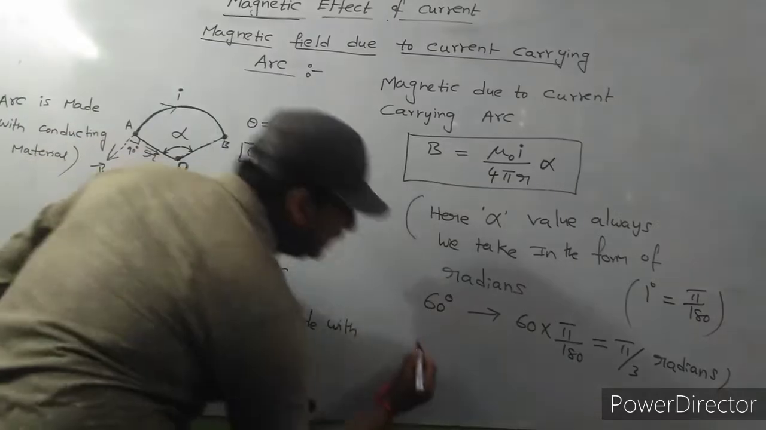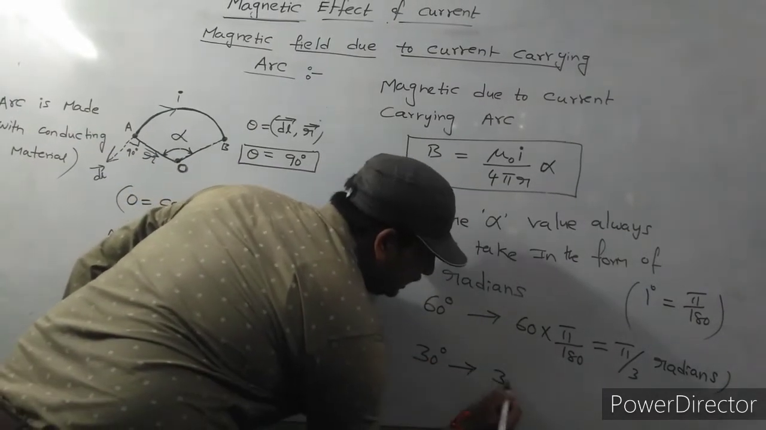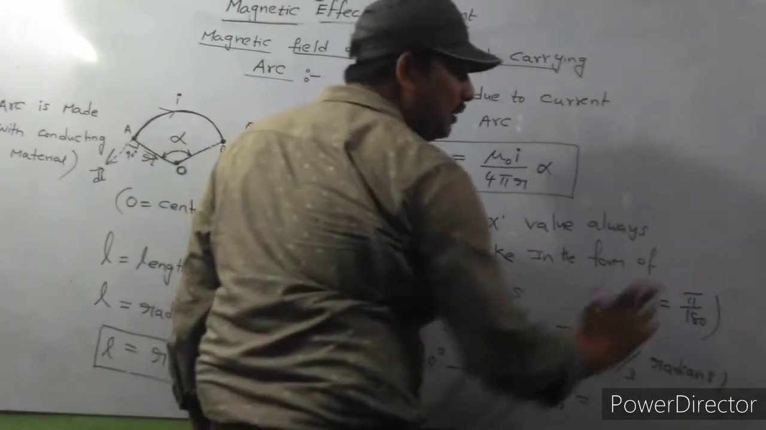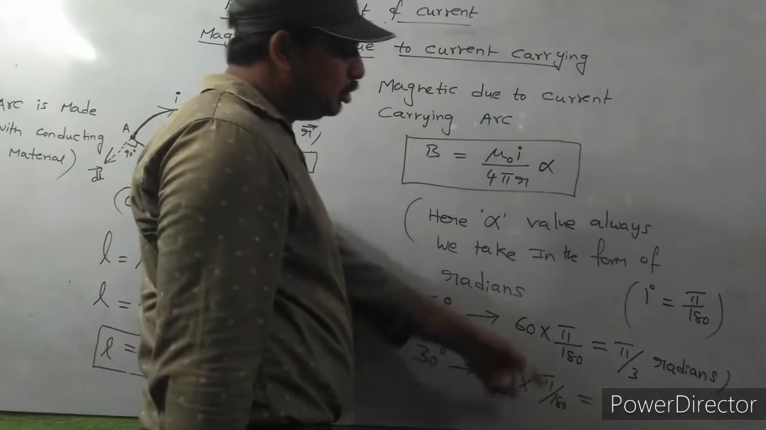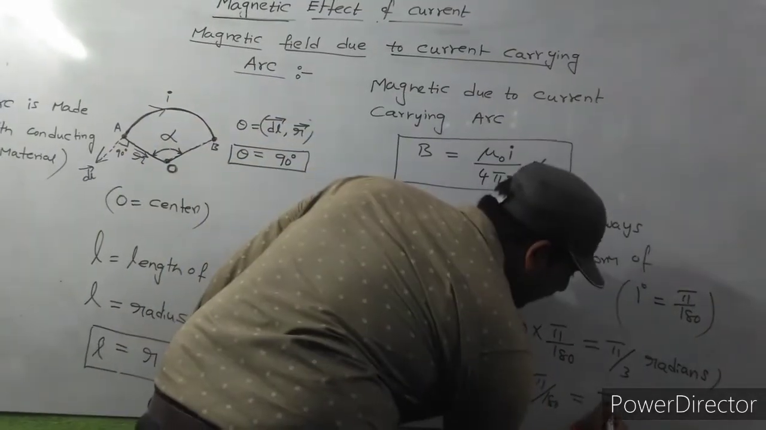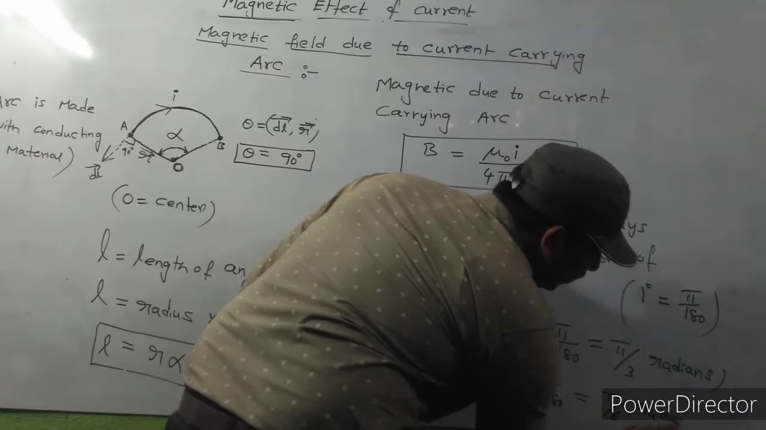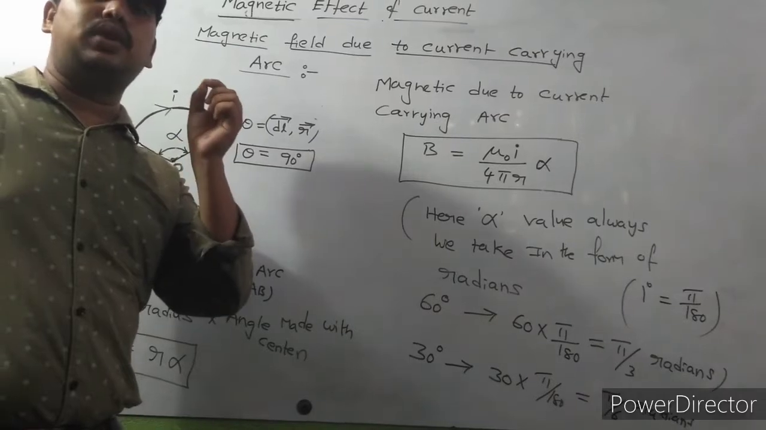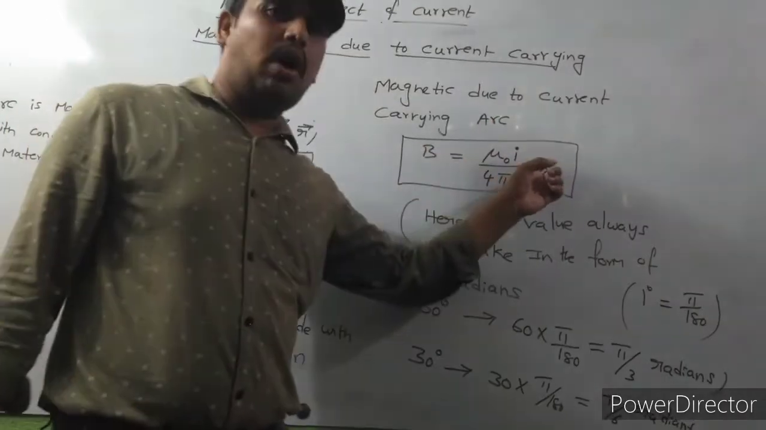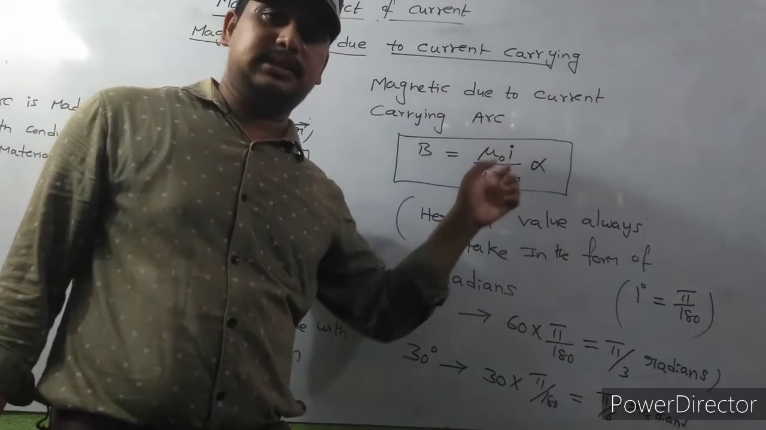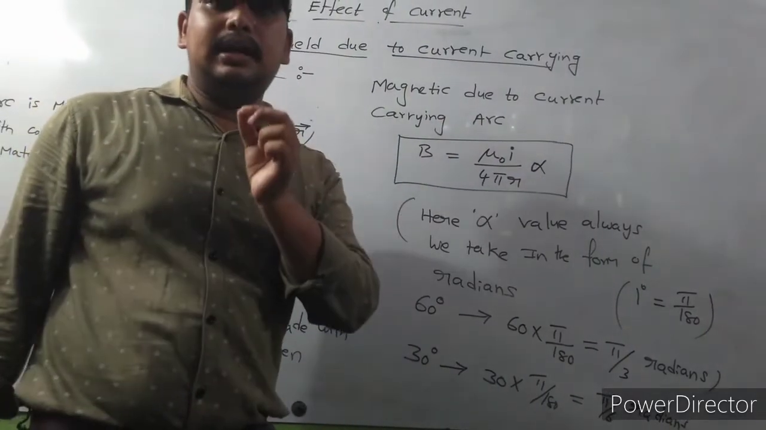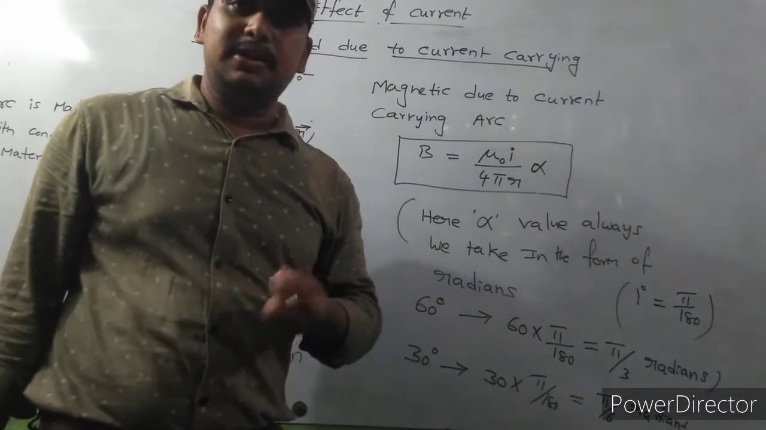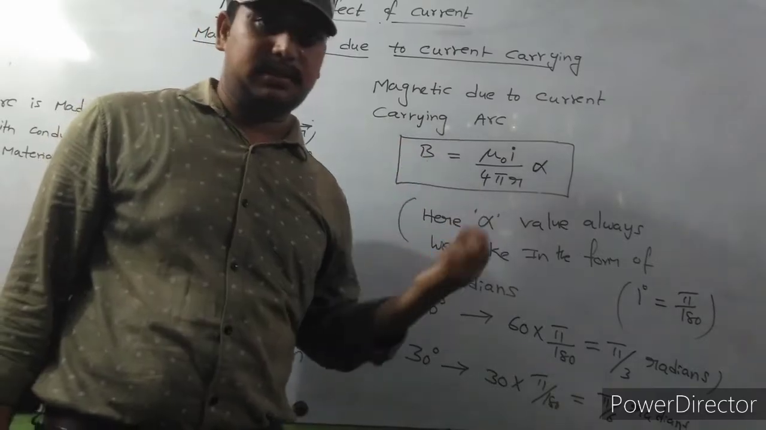For example, if it is 30 degrees, then 30 into pi by 180, because 1 degree means pi by 180 radians. That gives pi by 6 radians. So if the angle is given, we must convert it into radians, and the value of alpha we always substitute in the form of radians. This is the formula for the magnetic field due to a current carrying arc. Next, we will discuss a few numericals related to this concept.